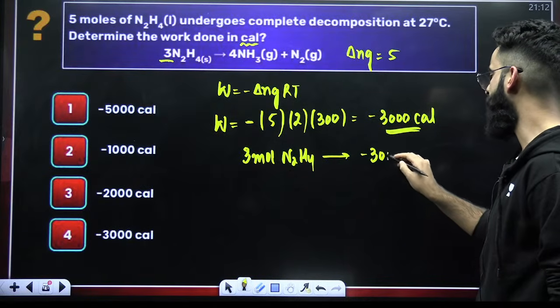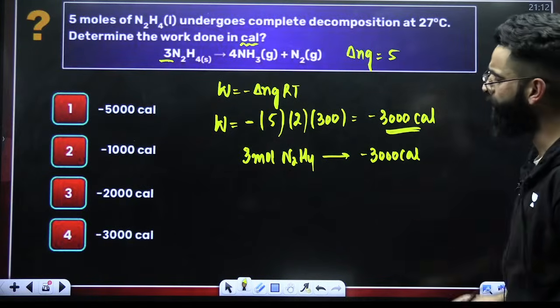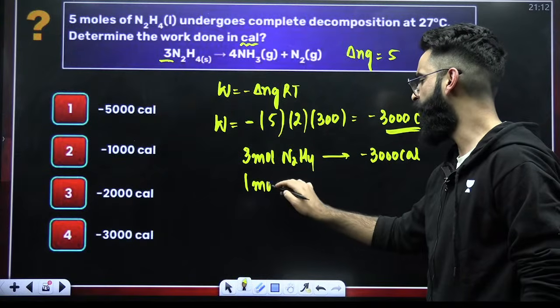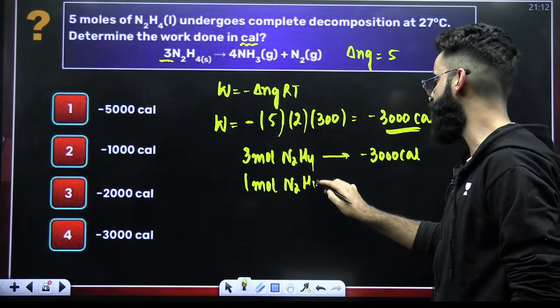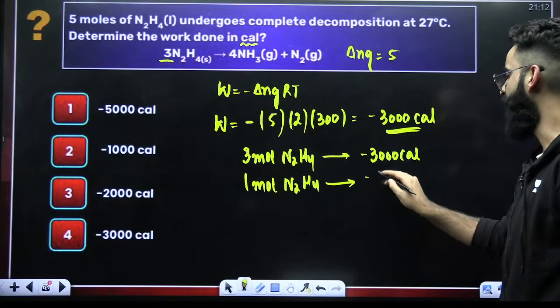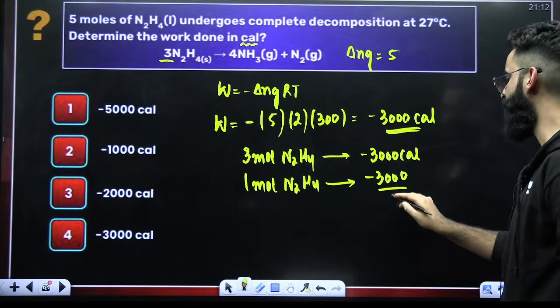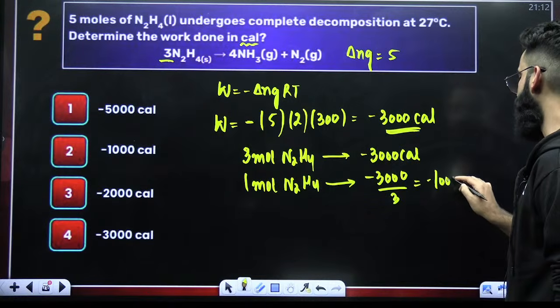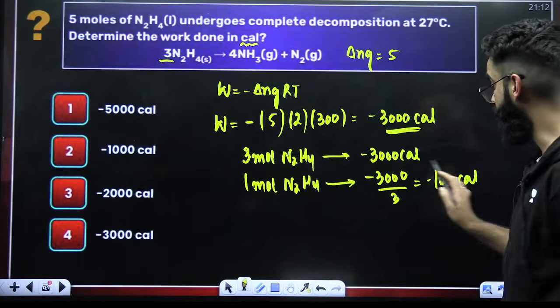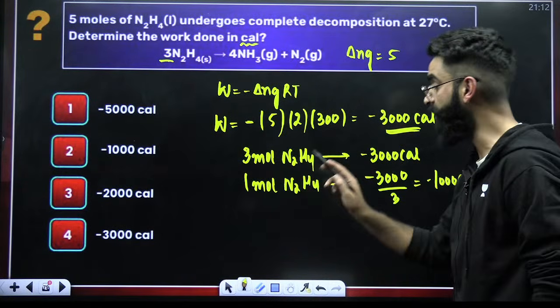The value of W is minus 3000 calories. If I use the unitary method, I can say when 1 mole N2H4 undergoes decomposition, what has to be the value of W? It is going to be minus 3000 divided by 3. The value comes out to be minus 1000 calories. This is the value of W for the decomposition of 1 mole N2H4.